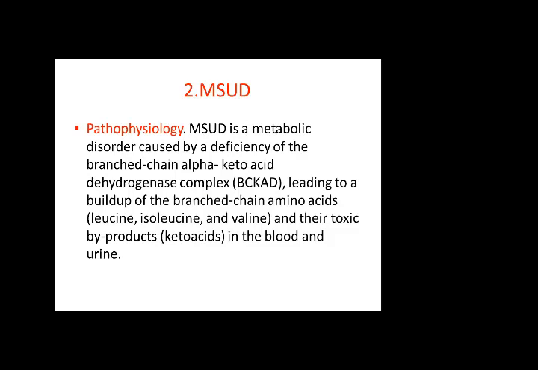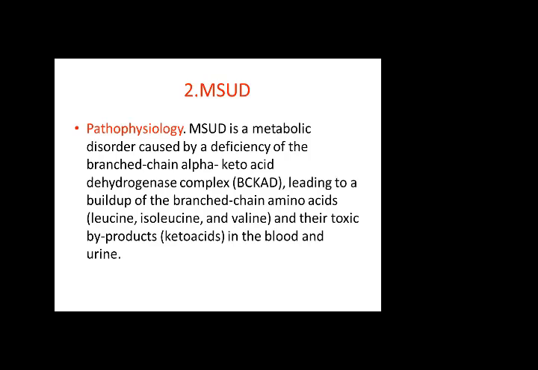This is a metabolic disorder caused by a deficiency of branched-chain alpha keto acid dehydrogenase complex, BCKAT. This leads to buildup of branched-chain amino acids. These amino acids are leucine, isoleucine, and valine, and their toxic byproduct is keto acid in the blood and urine. So this disease is notorious for accumulating keto acids in the body, in the blood and the urine.